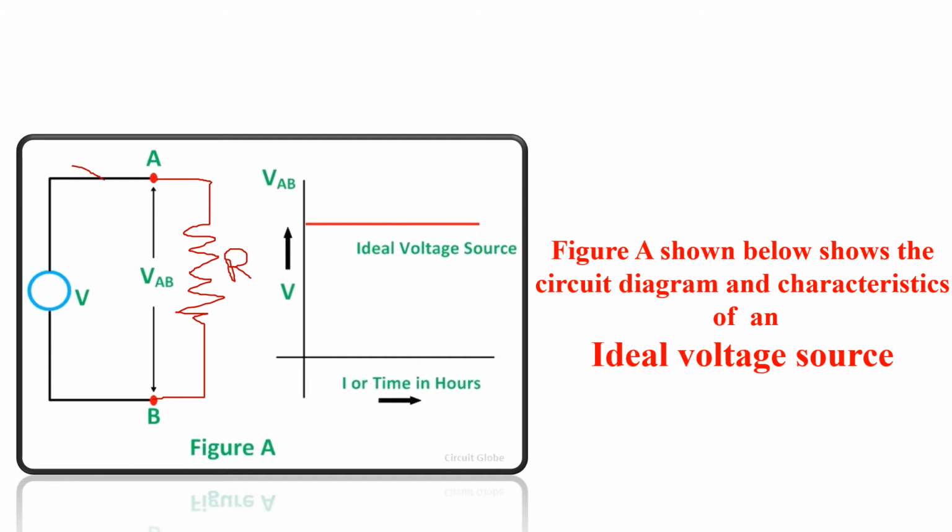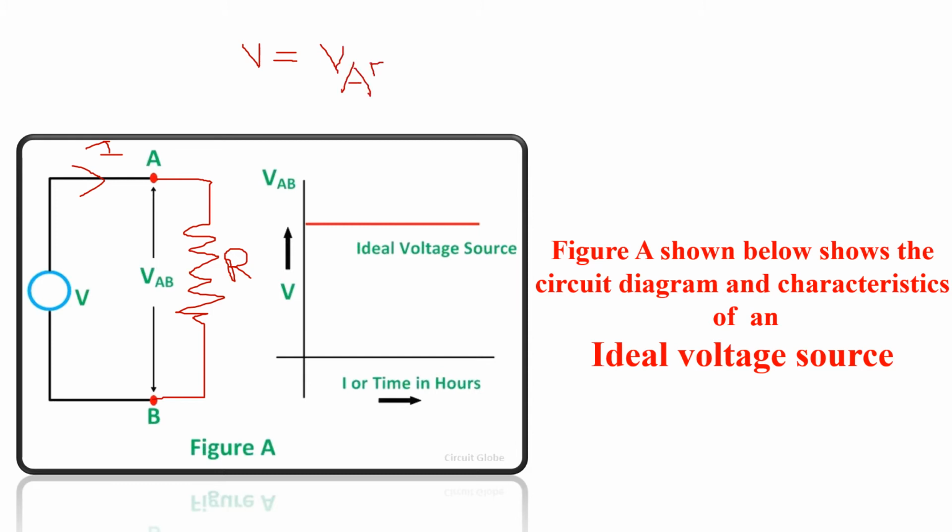Here there will be a flow of current I, and that current will flow through this resistance. So there is a voltage drop, that is VAB, the voltage across the resistance. V is the supply voltage, VAB is the output voltage. Here you can see that as there is no internal resistance, there are no losses. That is why we will get V equal to VAB.